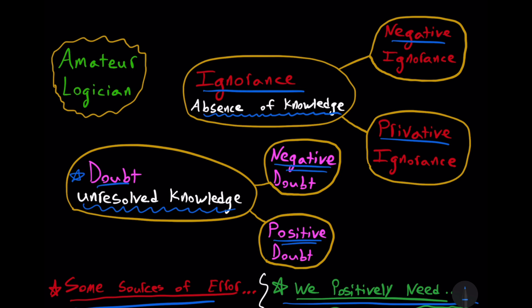For example, maybe the agnostic believes that the arguments in favor of God's existence and the arguments against God's existence are equally good, and so he cannot pick between the two because he is in positive doubt. Not negative doubt, but positive doubt. Note that if this doubt is over privative ignorance, then we have an obligation to try to resolve the doubt and approach knowledge. It seems to me, for example, many important philosophical questions are important enough for us to address.